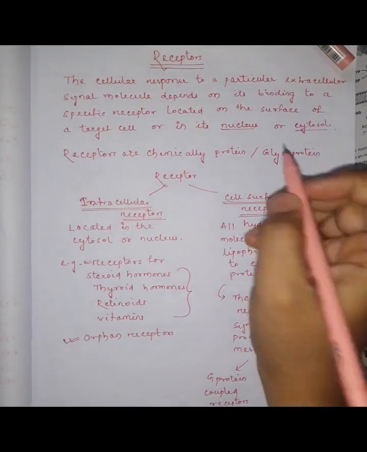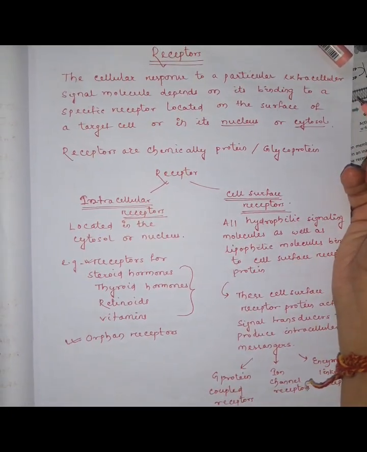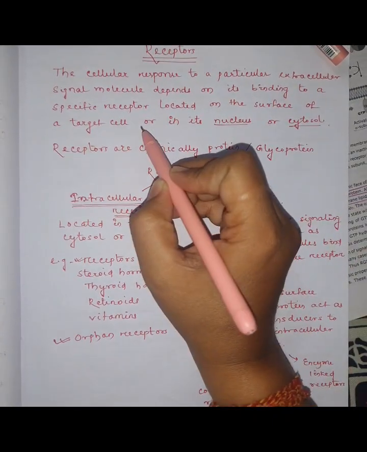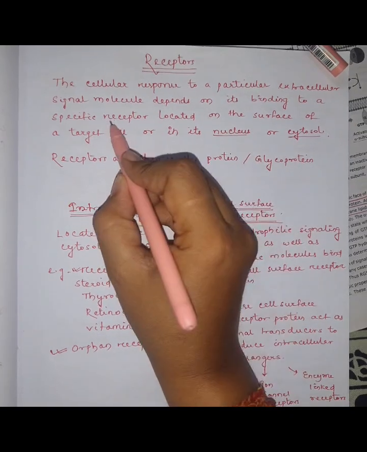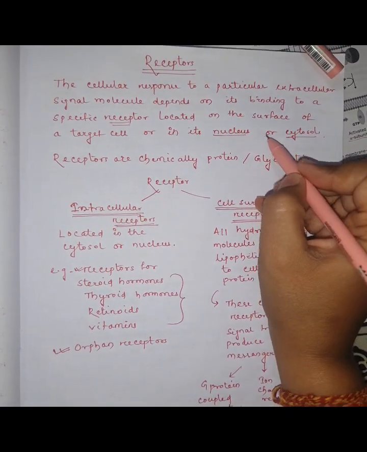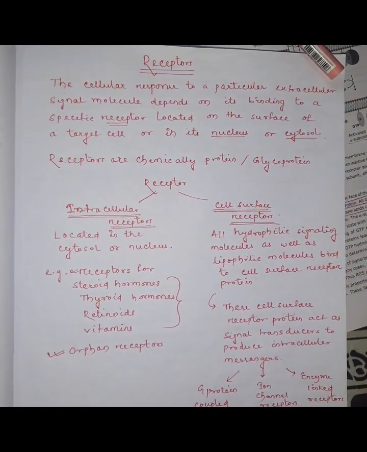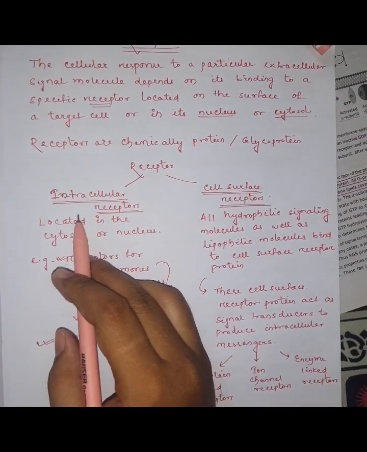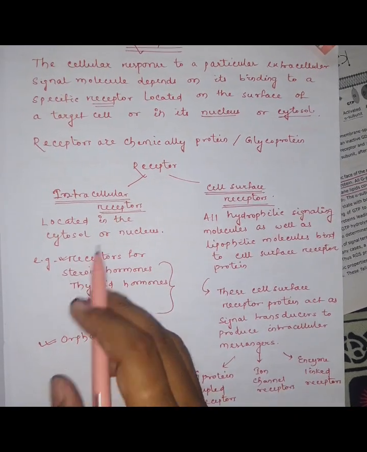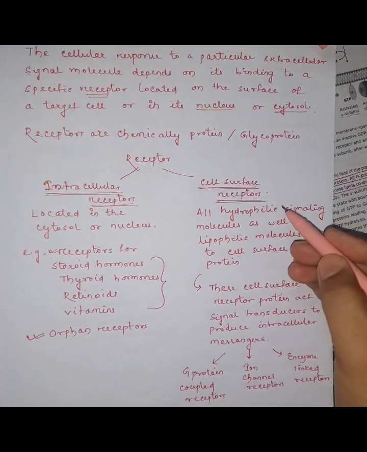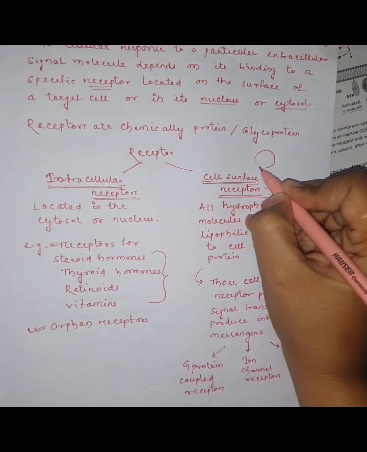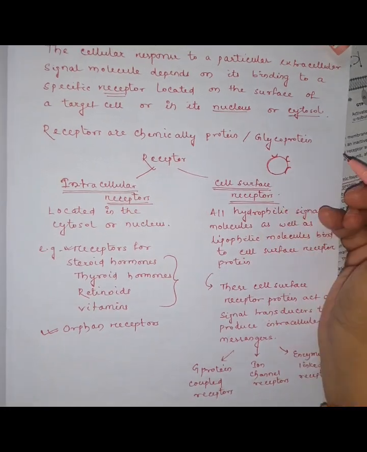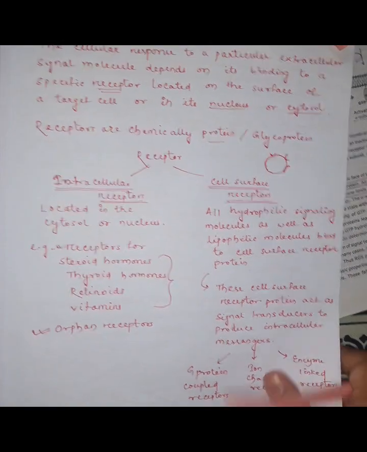Next, different types of receptors. The cellular response to a particular extracellular signal molecule depends on its binding to a specific receptor located on the surface of the target cell or in its nucleus. Some receptors are intracellular receptors, which are located in the cytosol or nucleus. Some are cell surface receptors, which are present on the cell surface. Basically, those receptors are proteins or glycoproteins.